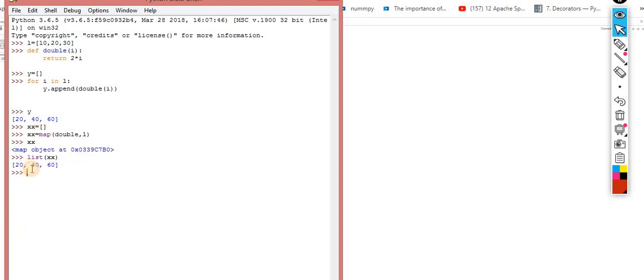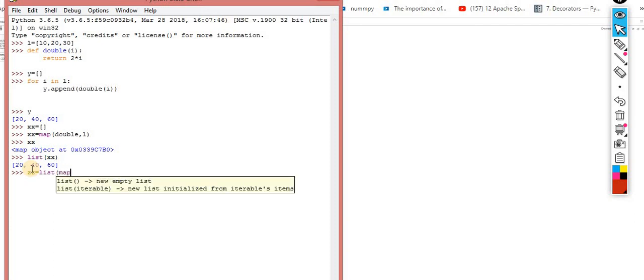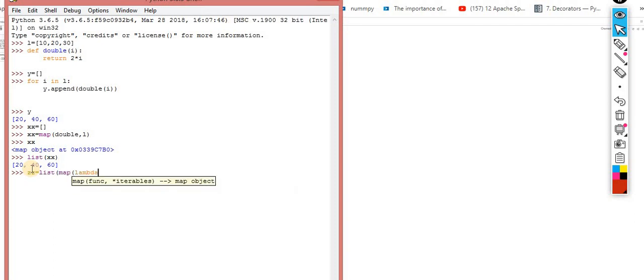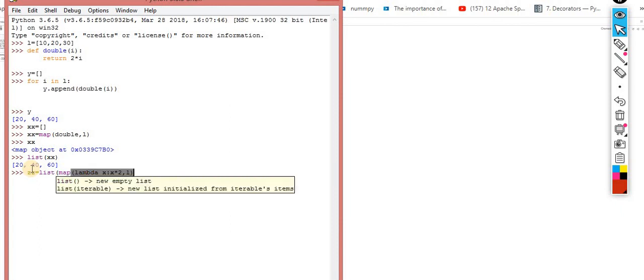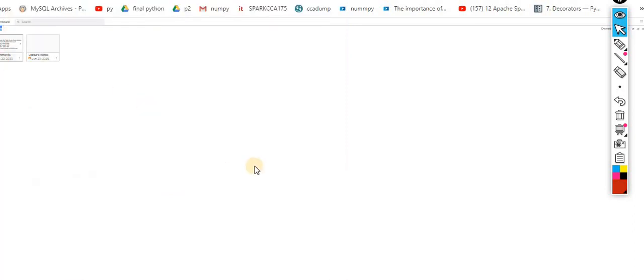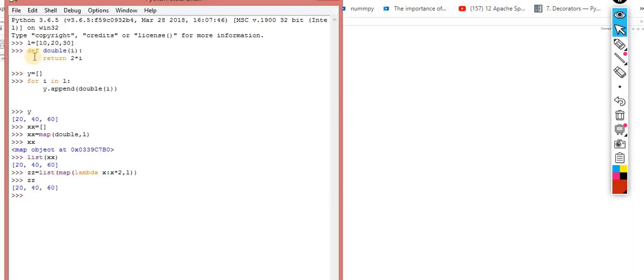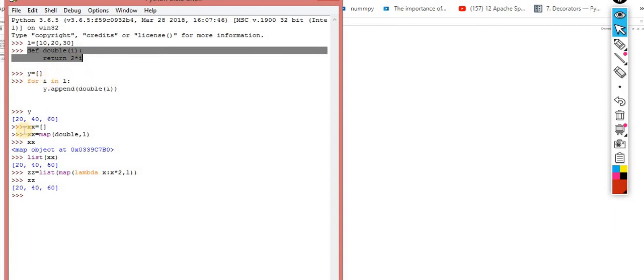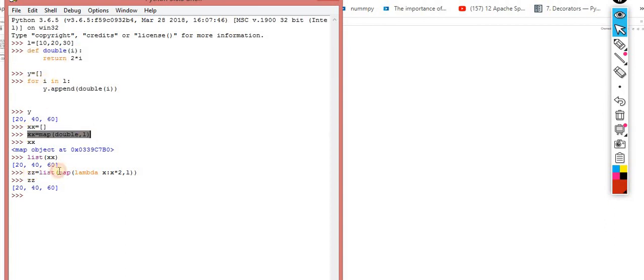The third case, I am again taking a list, jz. This time I am using the help of lambda: map, lambda x colon x multiplied by 2, and I am passing this L. That's it. Now you are getting the same output. Choice is again yours. Whatever you feel comfortable with, go with that. If you like this way, go this way. So this is the concept of map.